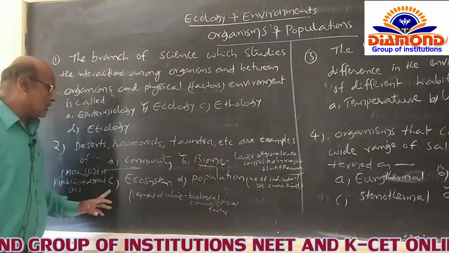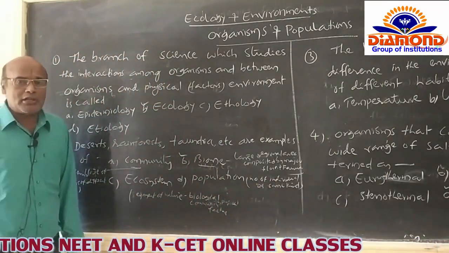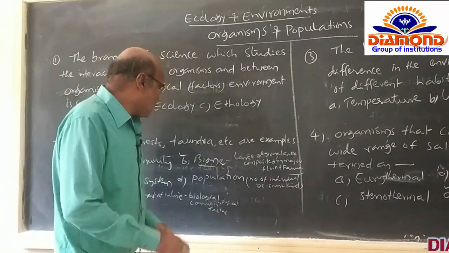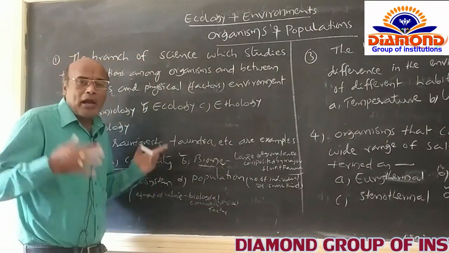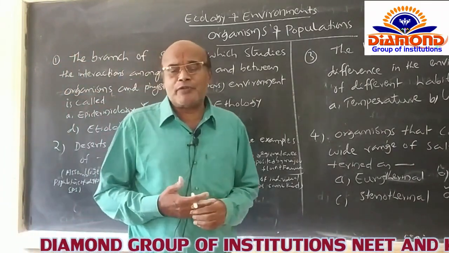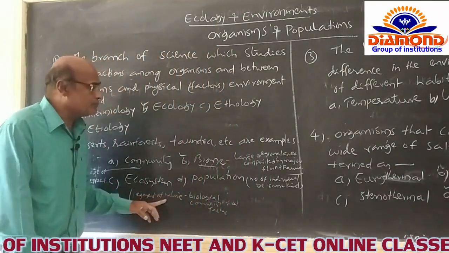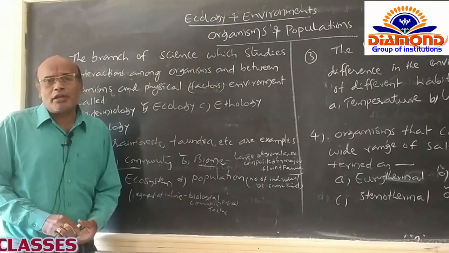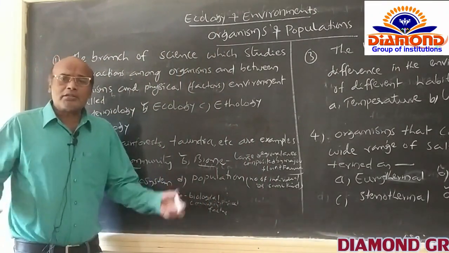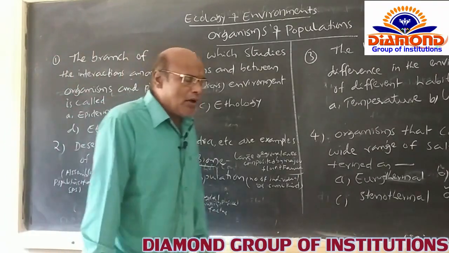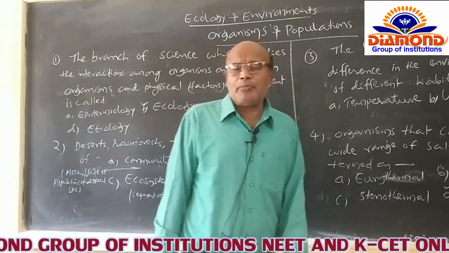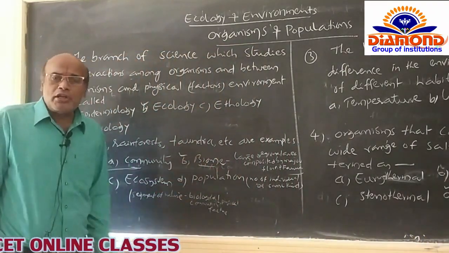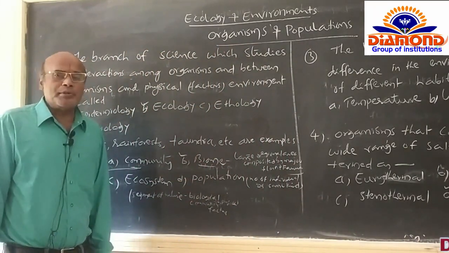In case of C, ecosystem is nothing but a segment of nature comprising different biological communities, and the biological communities interact with the physical factors, which is simply called an ecosystem. And D option is the population. The population is nothing but organisms of the same kind, or a number of individuals of a single species, which naturally live in different geological habitats.